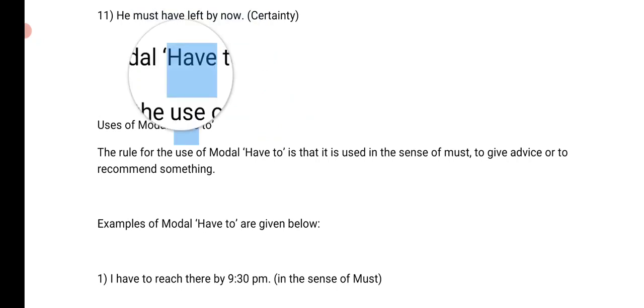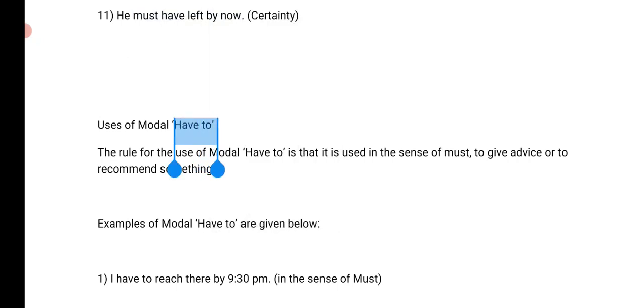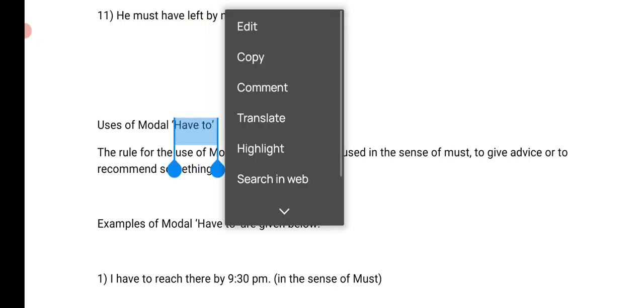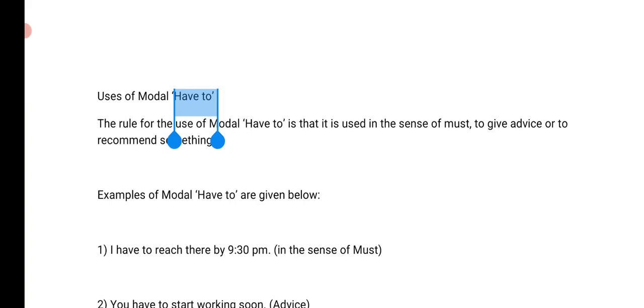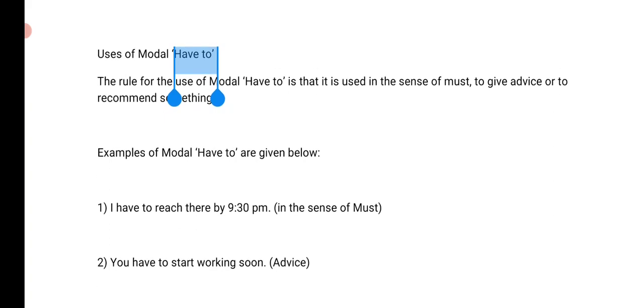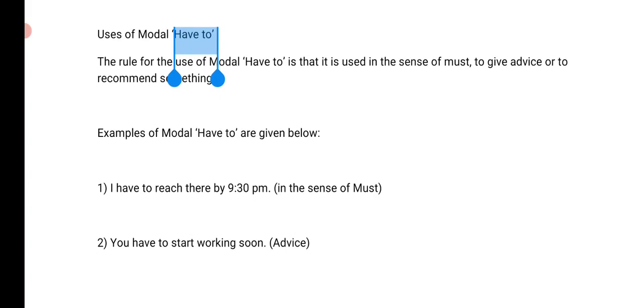And have to means when you are forced to do something, when you are doing something unwillingly. For example, I have to go to school, I have to teach him and all that. I have to reach there by 9:30 p.m. So this is something you are having to do, something you are not willing to do, but you are having to do. You have to start working soon. This is advice.